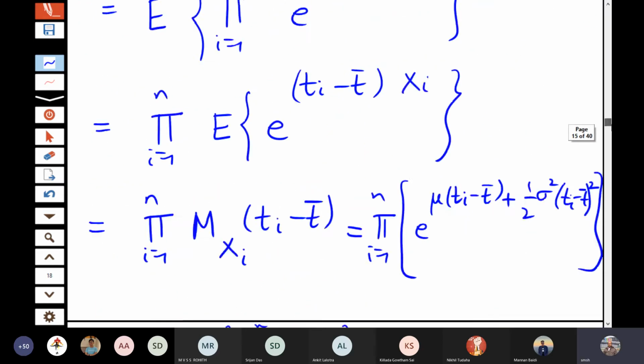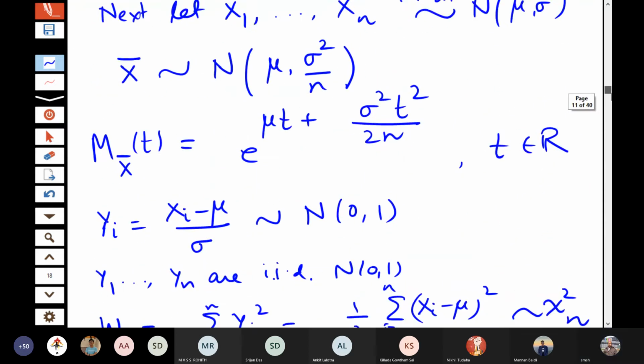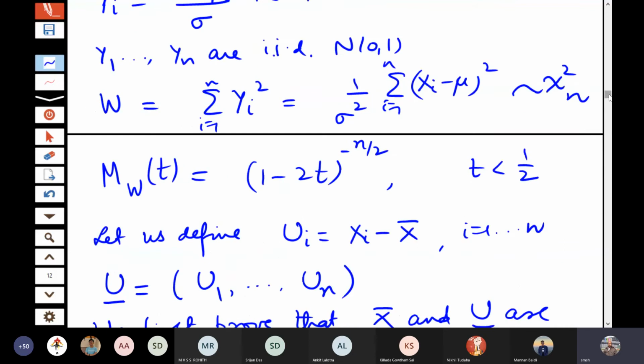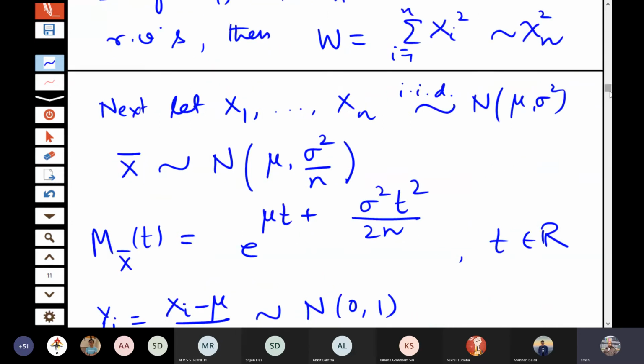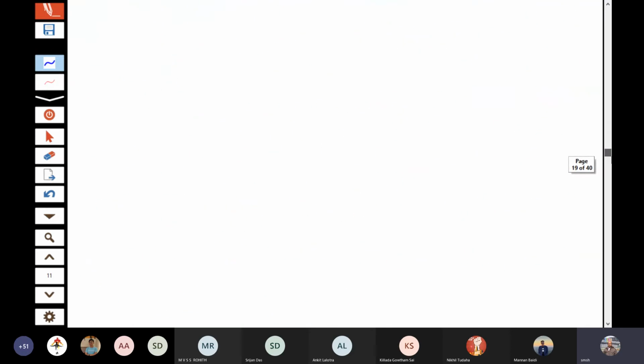Now let us look at certain manipulations here. So I have written some quantity here earlier. I considered a random sample from normal mu sigma square, and then I defined w, that is sigma yi square, that is 1 by sigma square sigma xi minus mu whole square. Let us consider a decomposition of this.